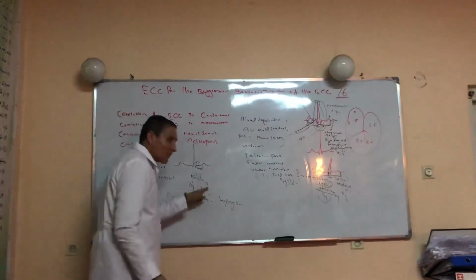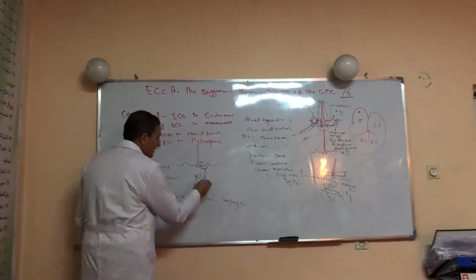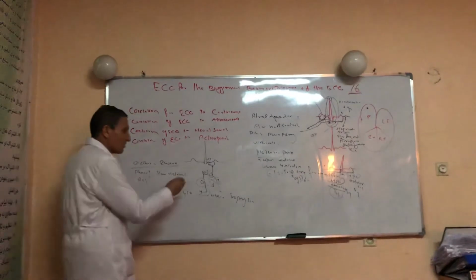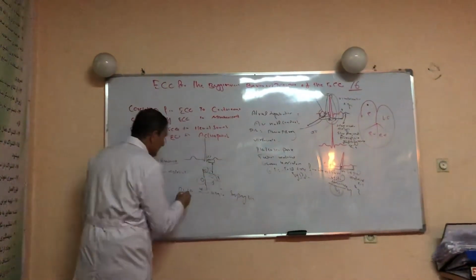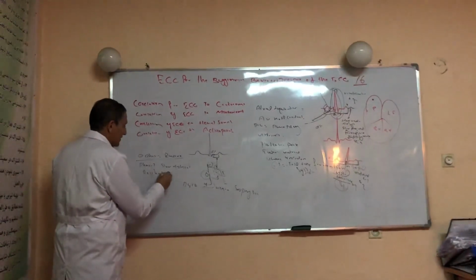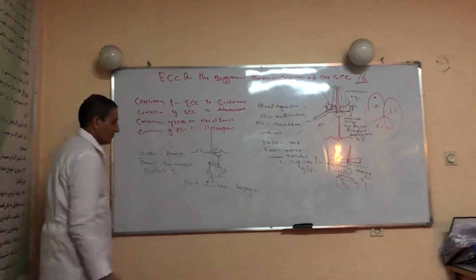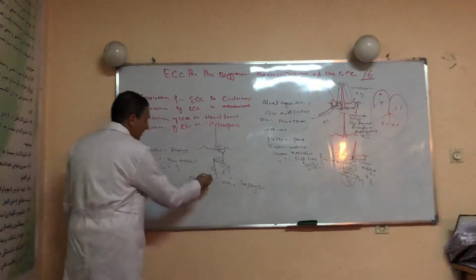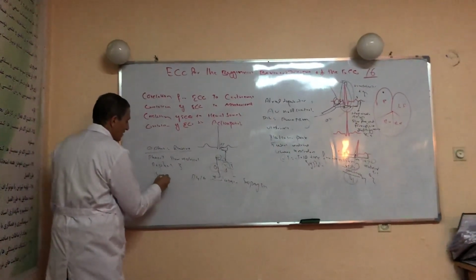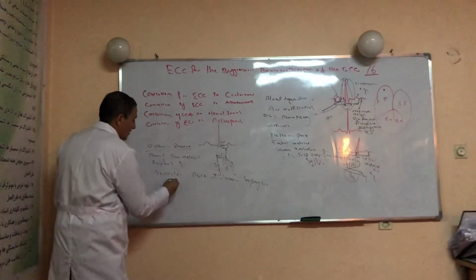Now we come to phase 3. Phase 3 represents the rapid phase of ventricular repolarization. And phase 4 represents the isoelectric line.